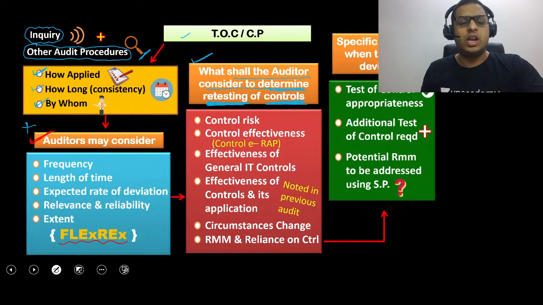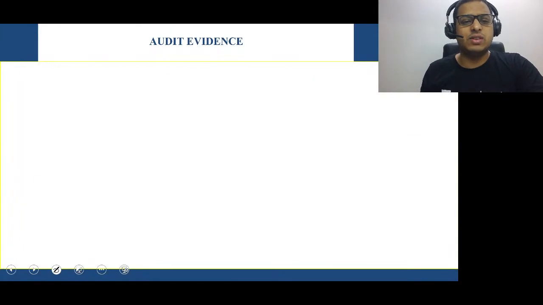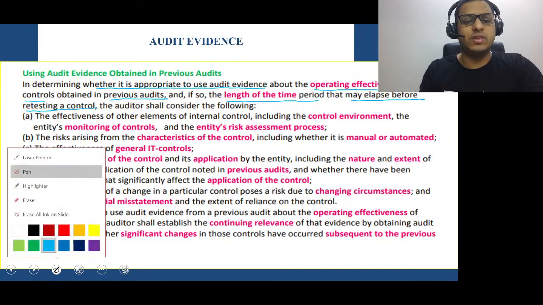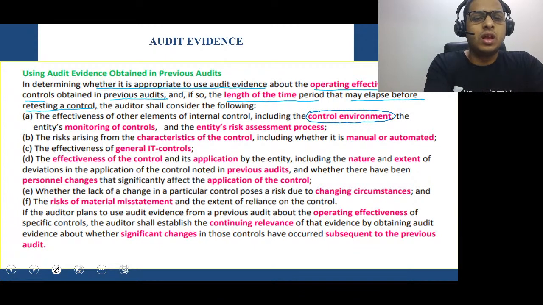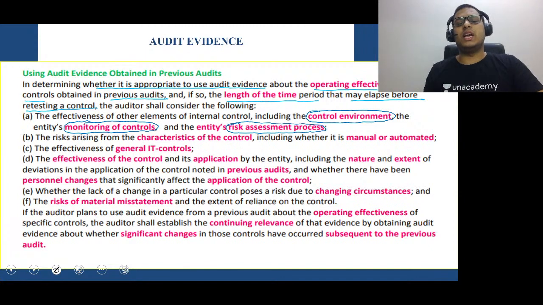Okay. Now let's look at these areas. Understand with me very easily. Look at these areas very carefully. See this? The effectiveness of other elements of internal control, including the control environment, monitoring of the controls, and the entity's risk assessment procedures. Okay, these are the three areas that the auditor will first check.